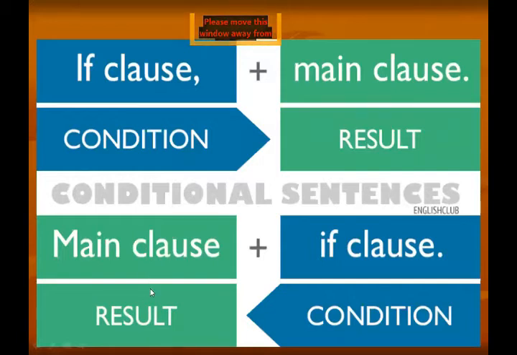Result clause is also called main clause because it is the main body of your sentence, because you are describing your situation or the result in this sentence. So it also happens that sometimes the result clause comes first and then the if clause. The if clause, meaning the conditional clause, comes as the second clause. Understand, students?